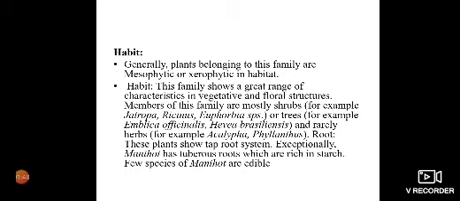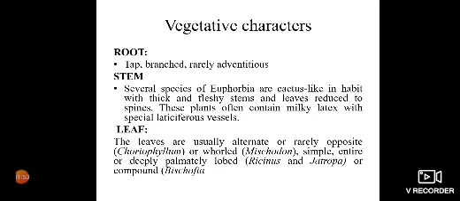Since this plant belongs to dicotyledons, it shows taproot system and the roots are branched. Rarely they are adventitious. Then the stem, in case of Euphorbia, shows cactus-like habit with thick and fleshy stems and the leaves are reduced to spines. These plants often contain milky latex with special laticiferous vessels. लीफ की अगर हम बात करें तो leaves are usually alternate.